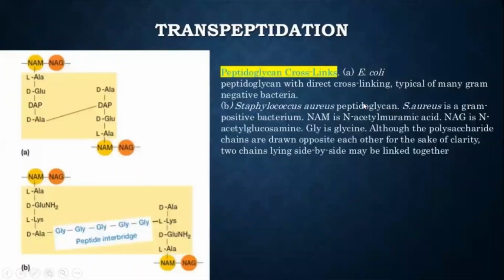Yes. Okay. Then comes the transpeptidation, that is cross-linking. So if it is a gram-negative bacteria, then it is between the tetrapeptide. Ala, glutamine, then lysine and D-alanine is there, right? Oh, sorry. This cross-linking, in E. coli, is the typical cross-linking which is formed over here.